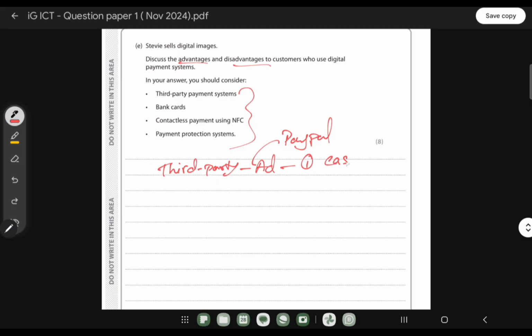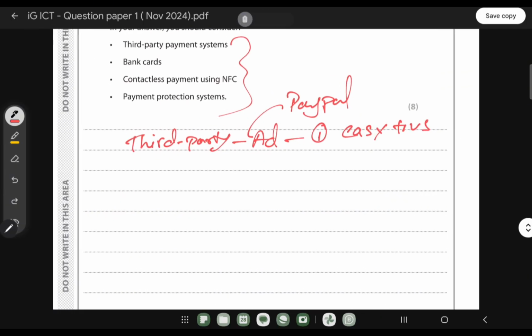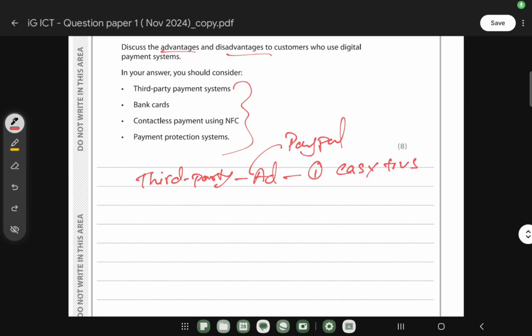It's easy to use. You don't have to share your bank details with them. And the second thing we can think of is reward cashback. But when it comes to the disadvantage,